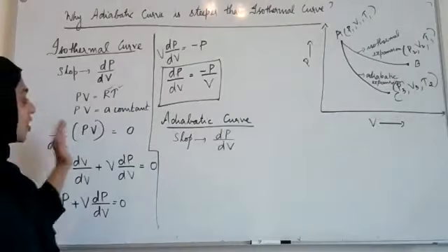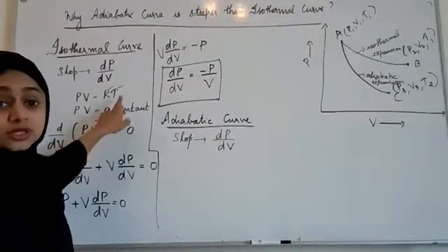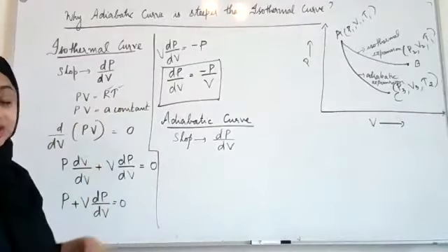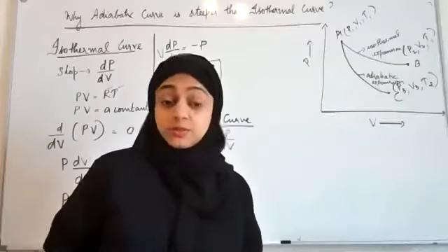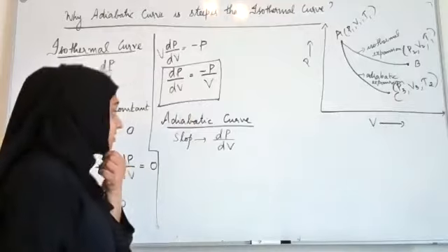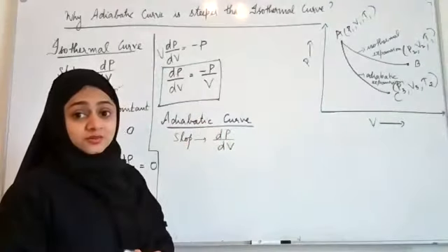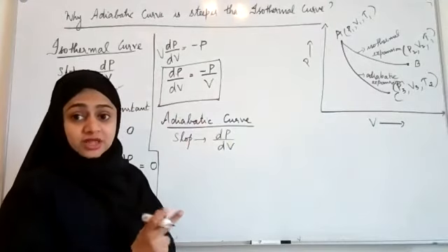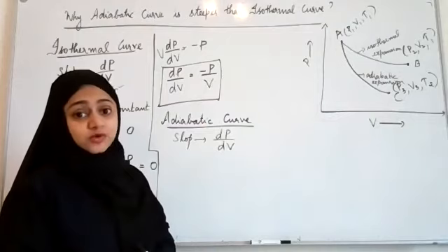Now for an isothermal curve, PV equal to a constant because temperature is a constant. But for an adiabatic curve, we cannot write PV is a constant because temperature is not constant. What can we write? What is the relation between P and V for an adiabatic curve? We derived that yesterday and used this when we derived an expression for the work done.